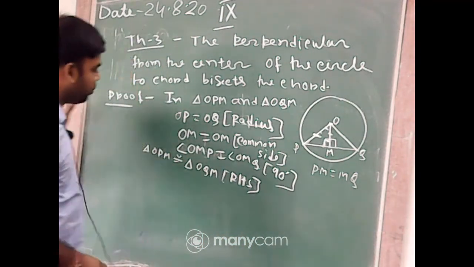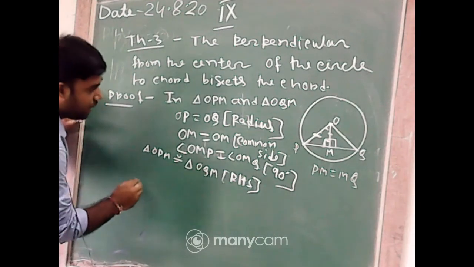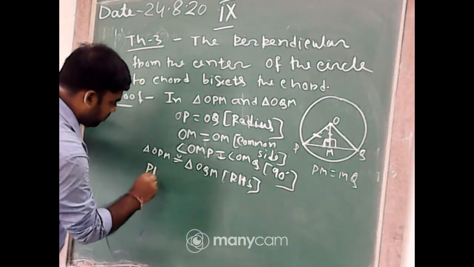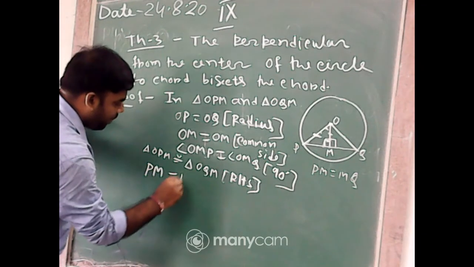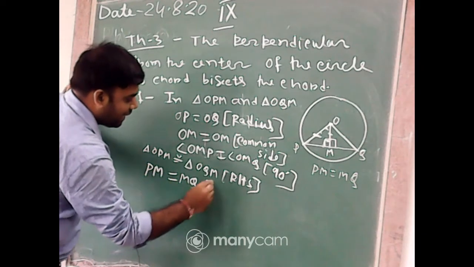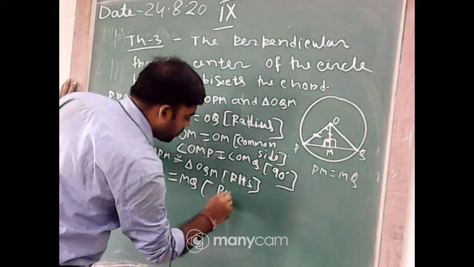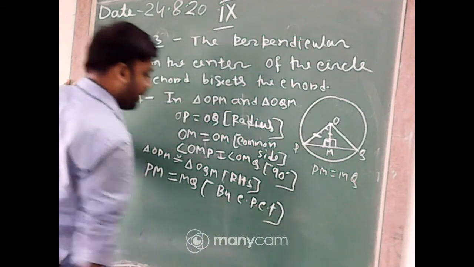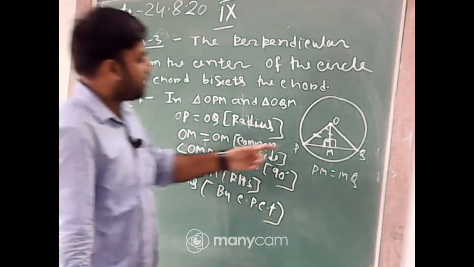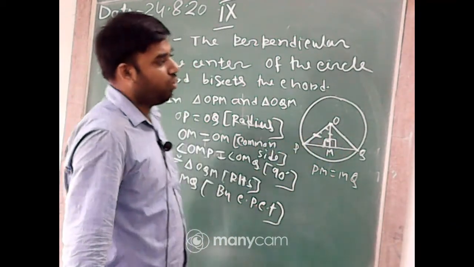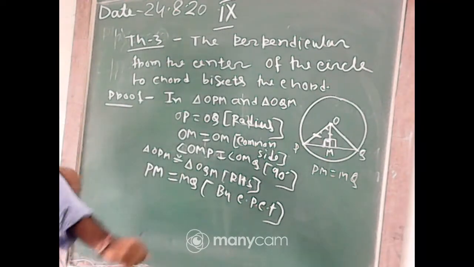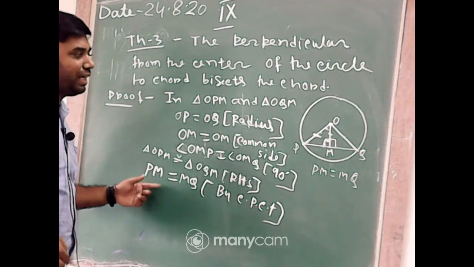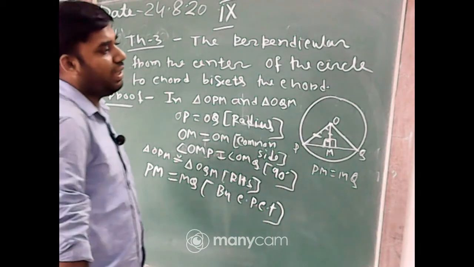Now what can you say by CPCT? By CPCT you can say PM equal to MQ. That is by CPCT. So PM equal to MQ, that is by CPCT, and that is also our required proof.